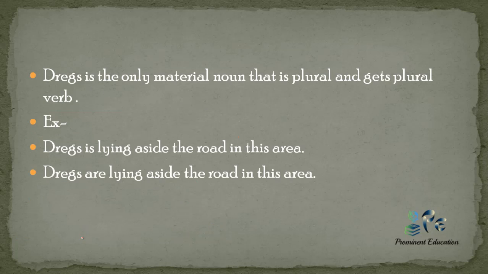Now drugs. Drugs is the only material noun that is plural and gets a plural verb. So this is an exception. If a sentence is like "Drugs is lying aside the road," this sentence is wrong because drugs is plural, so you will have to use a plural helping verb. So this sentence is wrong while the second sentence is correct.